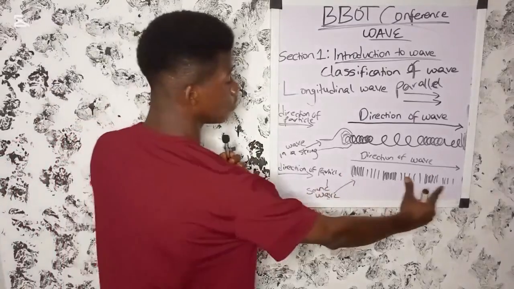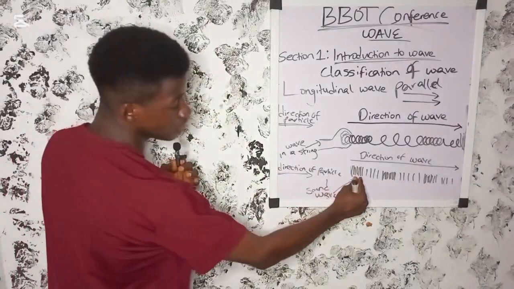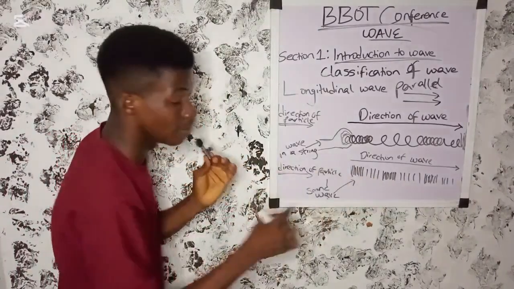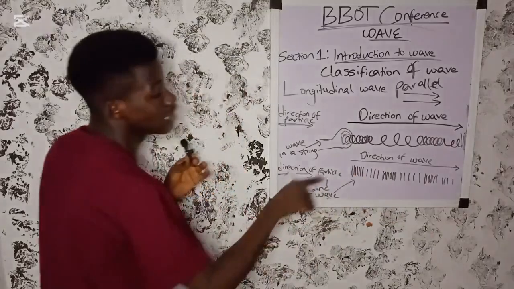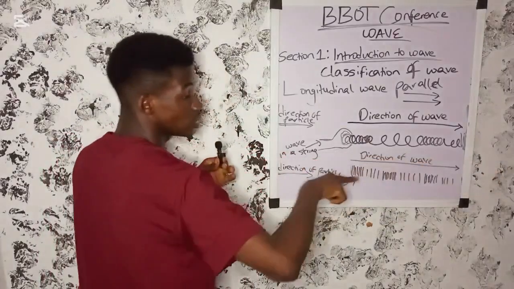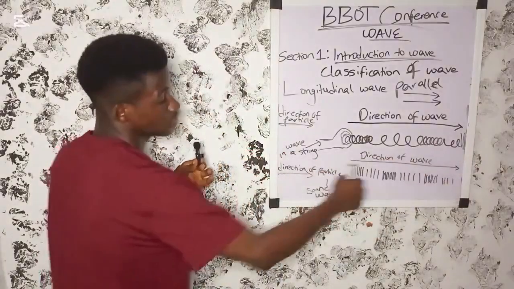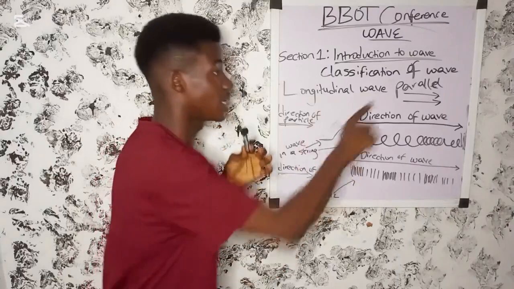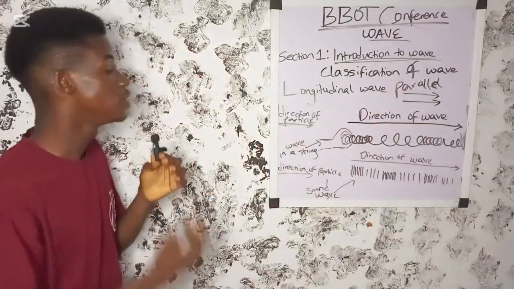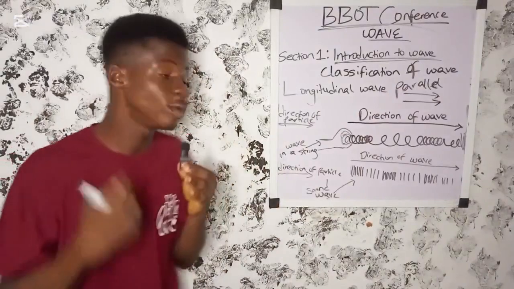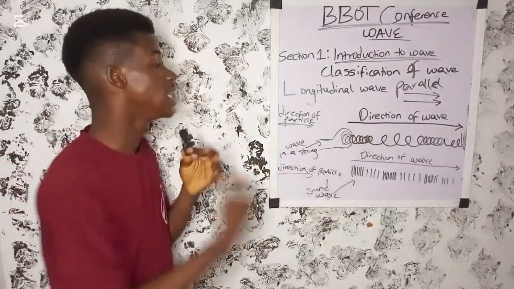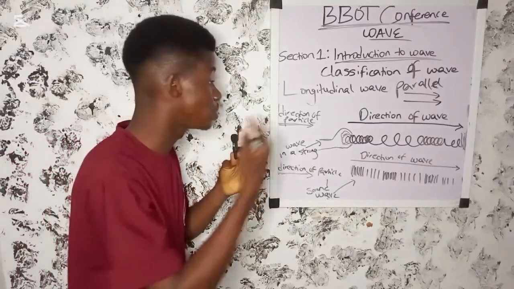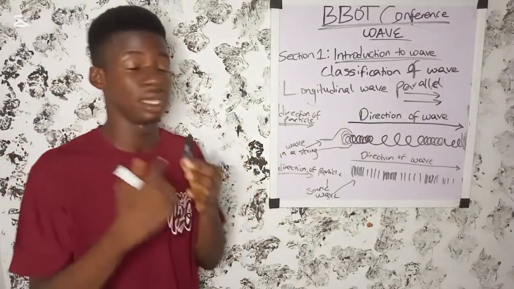Now, this is the waveform of sound wave. If you look at this place, the air is compressed. At this point the air is not compressed. At this point the air is compressed. Now this is the direction of the wave, and also this direction of the particle. So if you look at it very well, the two directions, they are what? Parallel. Okay, so this will tell you that in longitudinal wave, the direction of the wave motion is parallel to the direction of the particles that make up the medium.